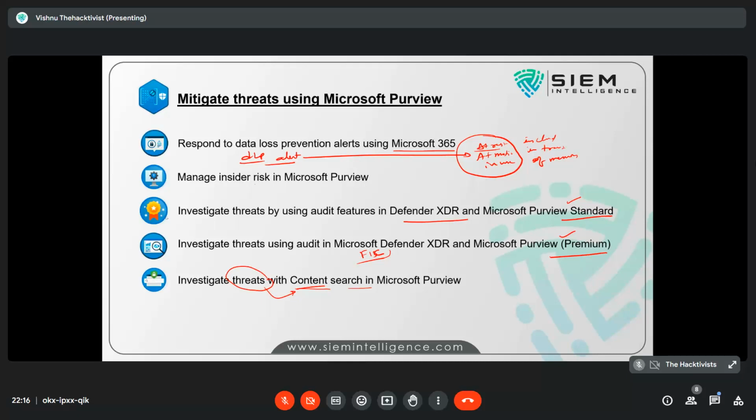Delivered is fine, but other than this, Vishnu, there is a challenge in EOP itself. URL click is fine, but what about the attachments? We are not able to find who has opened the attachments, right? That is one challenge. Okay, very good question, Sunny.